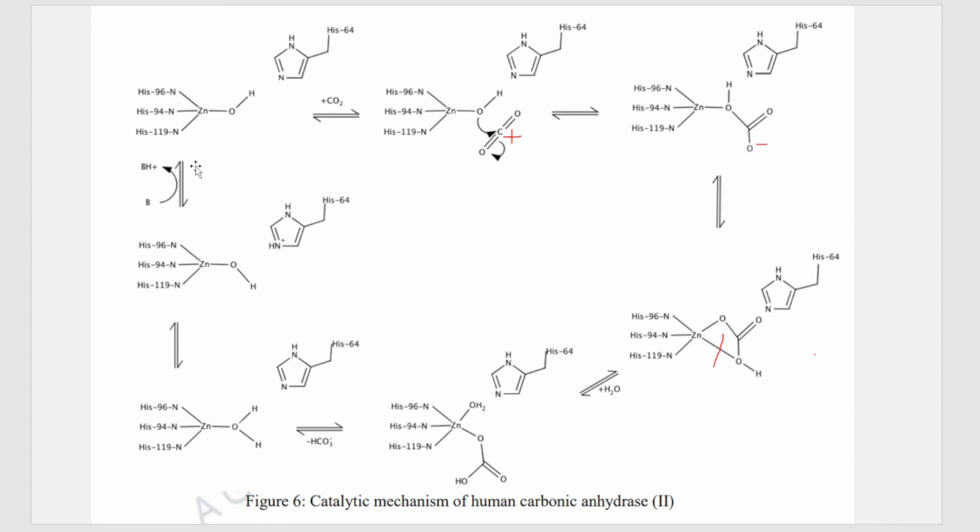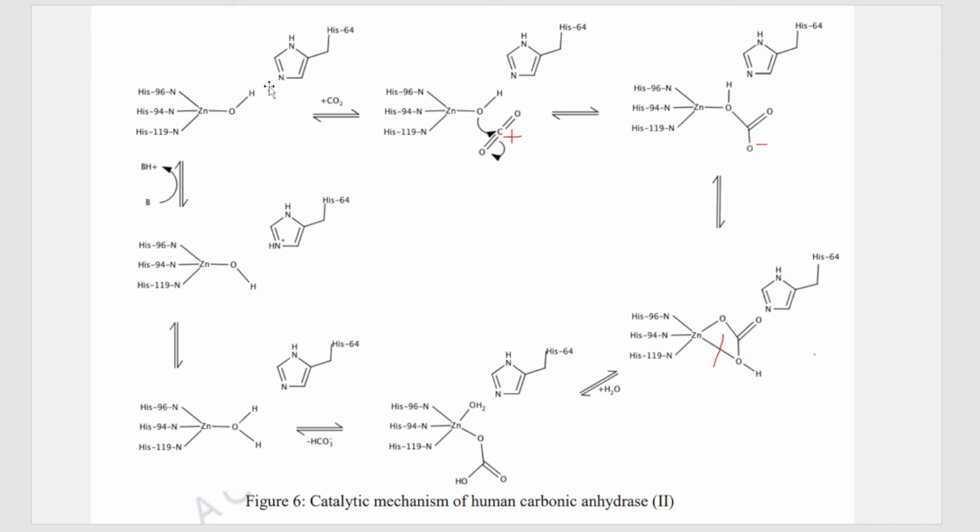Because of this, what happens? The equilibrium is shifted towards the forward direction, that is this direction, and it favors the formation of this hydroxide. Can you see here? Initially it was a water molecule. One proton was lost. That proton goes and accumulates in histidine 64. This histidine 64 shuttles that proton between the buffer solution and itself. Because of that, the equilibrium is shifted in the forward direction and it favors the formation of hydroxide ion. This is just step number one.